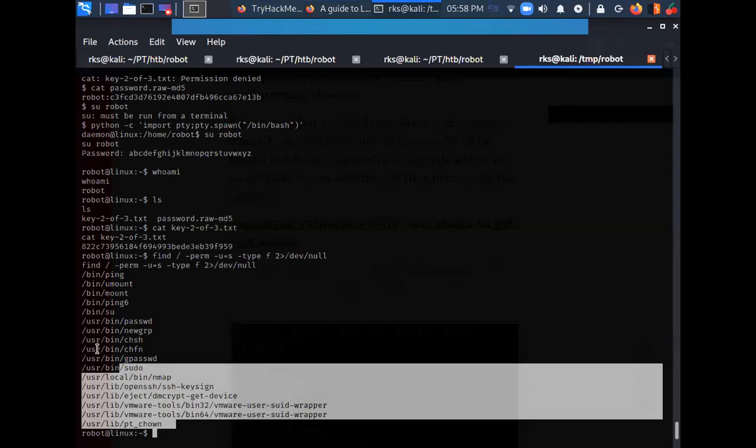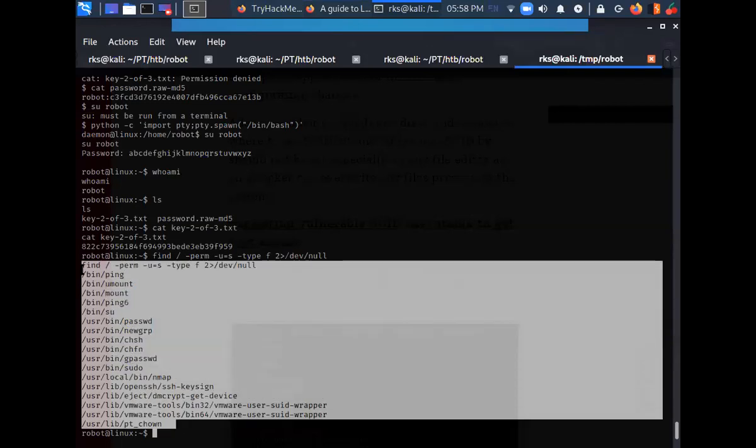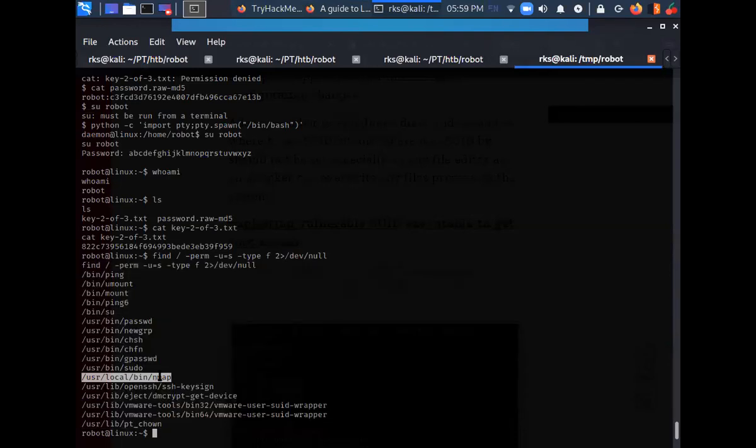Let's get back here. So I have a bunch of files over here, and something that pops out of the normal is the nmap file. This is not something which is going to be found in most operating systems. So what I can see here is that nmap is going to be executed as root automatically, and if nmap is executed as root, maybe there is a way by which I can exploit nmap to get a root shell.